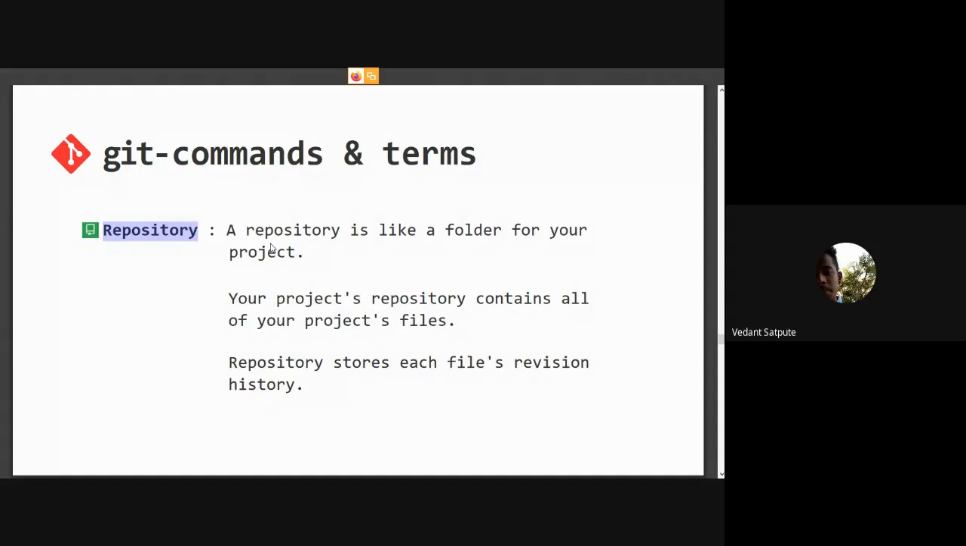A repository is like a folder for your project, and it contains all your project files. But this sounds like a new folder, right? What makes a repository different? What the repository does differently is that it stores each file's revision history. That means it stores everything from every change you make, every time you do updates.